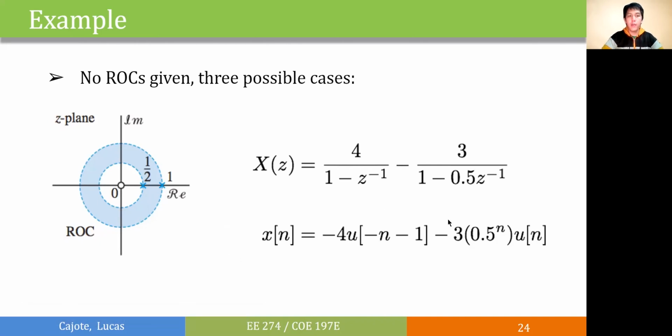For the two-sided sequence, the Z transform will only be guaranteed if the ROC is between 0.5 and 1, which means our second term should be causal, and the first term should be anti-causal.